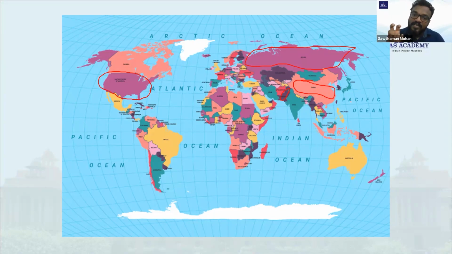One, we need to understand India's relation with the countries, the independent nations. Another one is we need to understand India's relation with the organizations, that is regional organizations as well as international organizations, the main world organizations. What is India's approach? Very important. So this is one area you need to be very clear about.